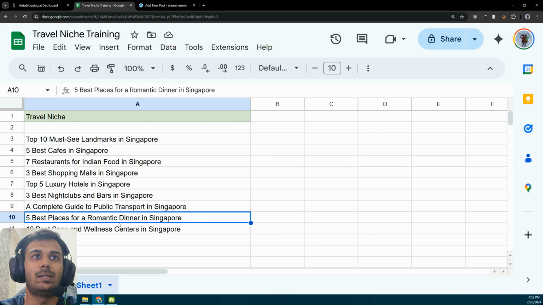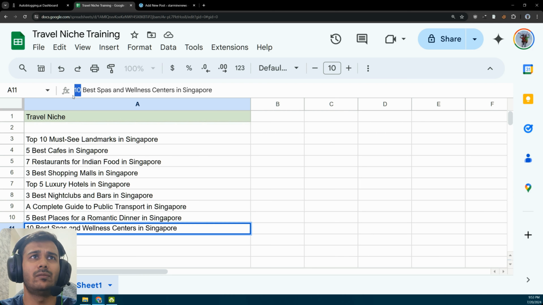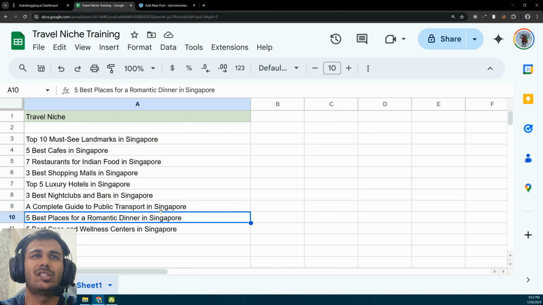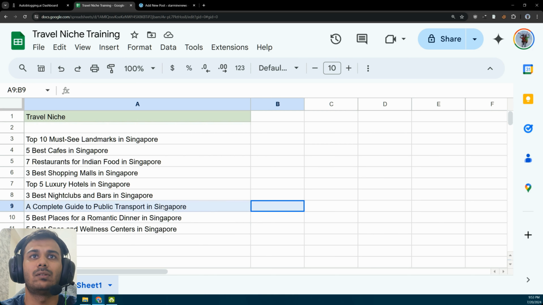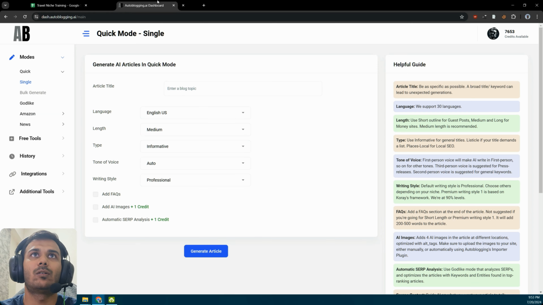Coming to 5 best places for a romantic dinner in Singapore. I believe if you're in the adult niche or dating niche, these keywords can work great for you. Again, spas and wellness centers. Instead of 10, we'll simply use 4 or 5. That's it. When you're in the travel niche, a couple of these keywords will be like listicles, and a couple of these will be evergreen keywords. So let's go. We'll pick the first keyword. This is how you will be able to generate travel guides using auto blogging.